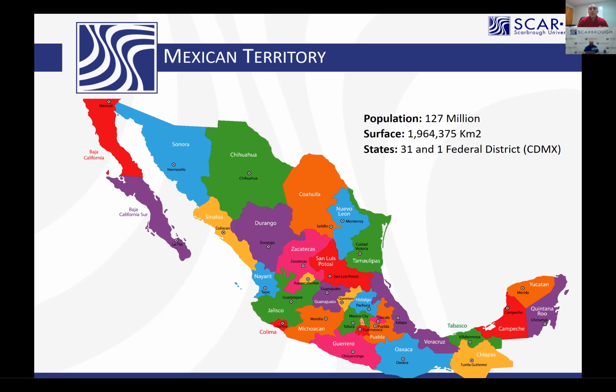Basically, we have 31 states and one federal district, which is the capital of all the business corporates in Mexico City. So basically, here you can see all the color, the entire states, and that we have a population of 127 million people in the entire country. The surface is 1,064,375 kilometers, and it's a very interesting country with different kinds of cultures from a cultural perspective.